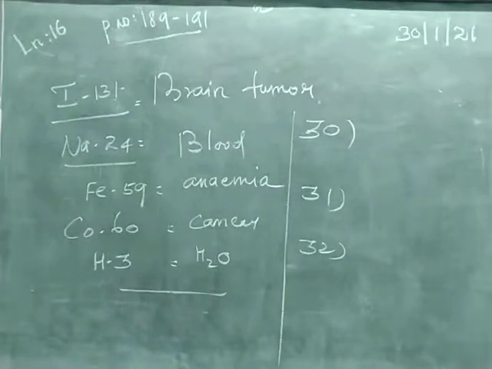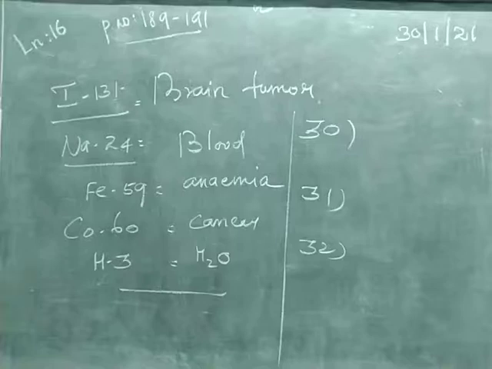Second question: list out the significance of electrochemistry.